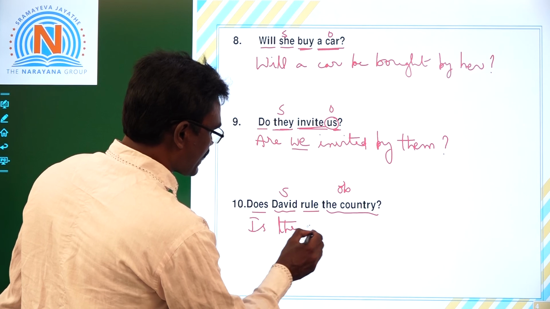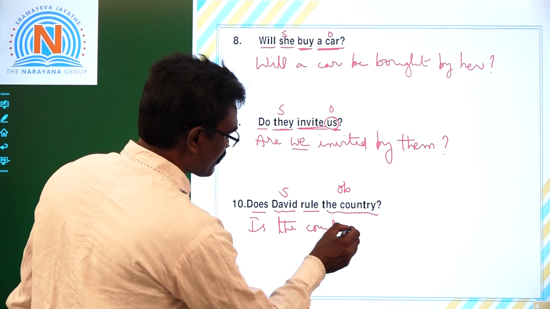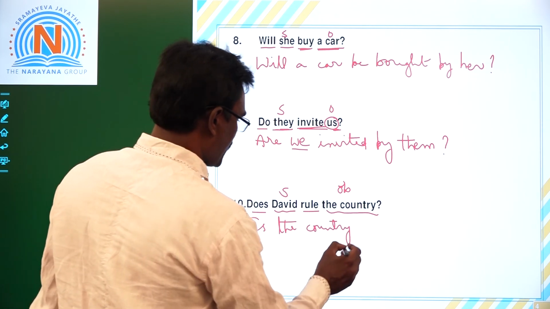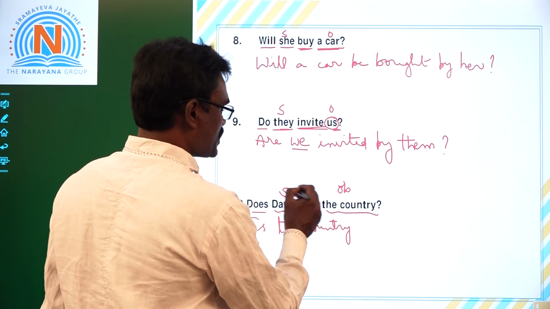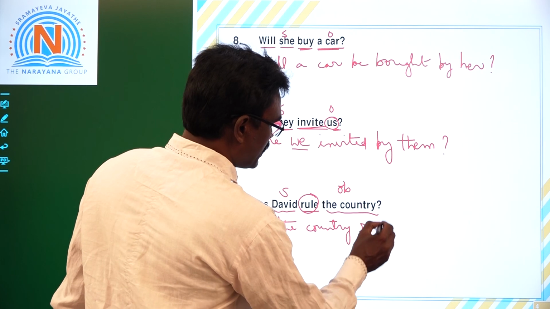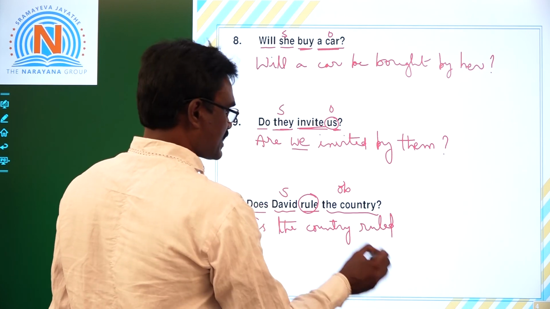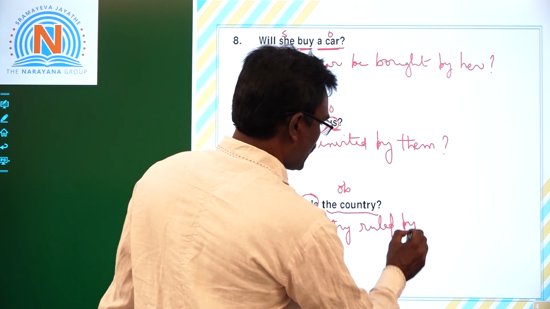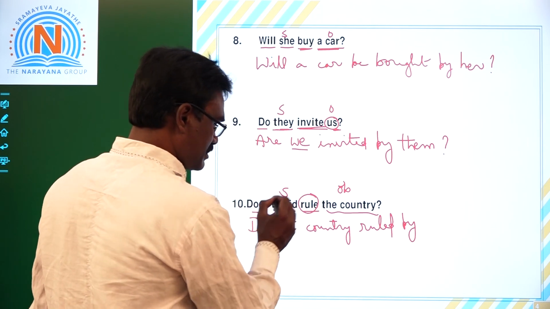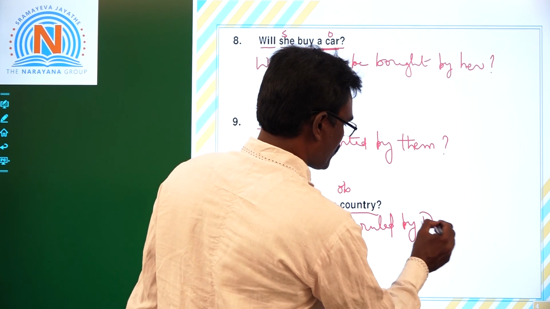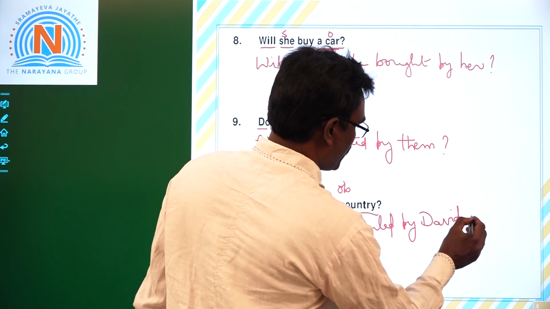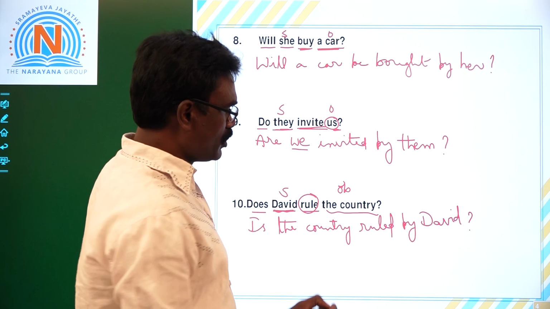Is the country, after making this object as subject, V3 of this main verb, rule, ruled. Is the country ruled by, after by, this subject becomes object, by David, question mark. Is the country ruled by David?